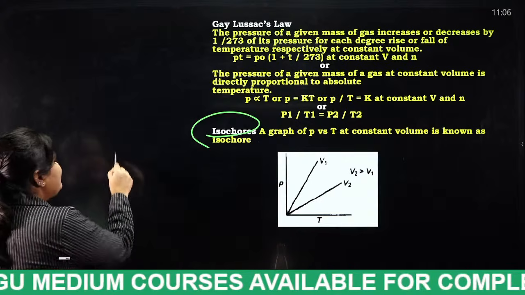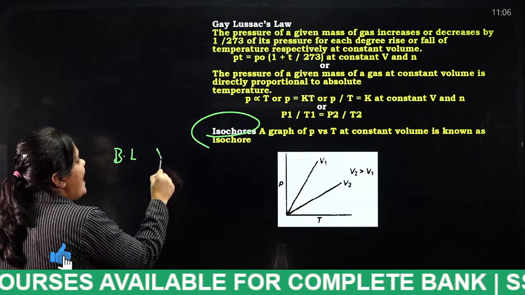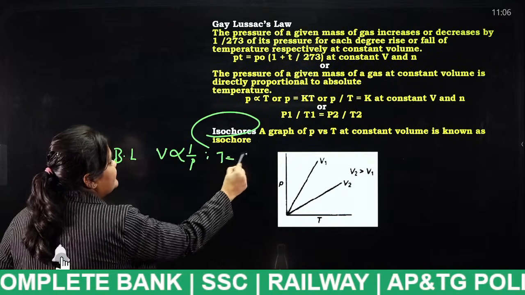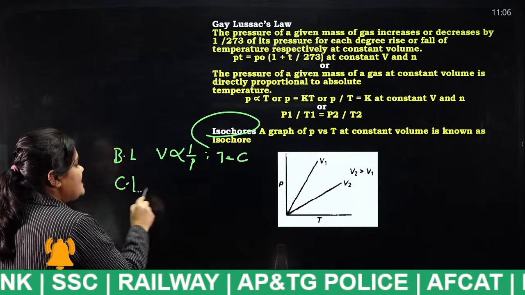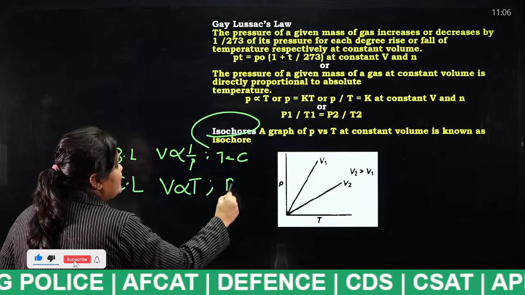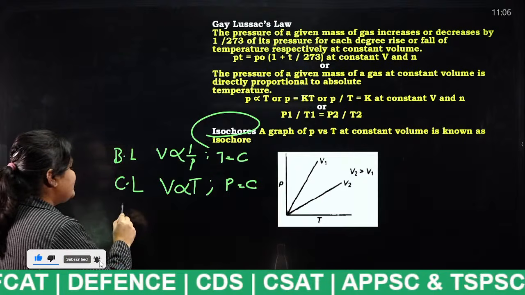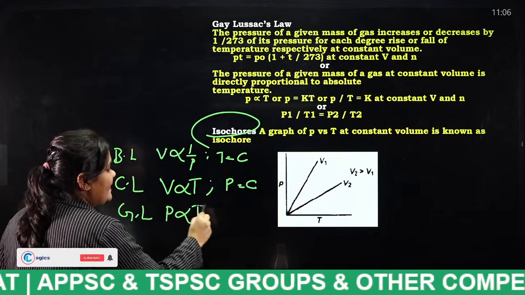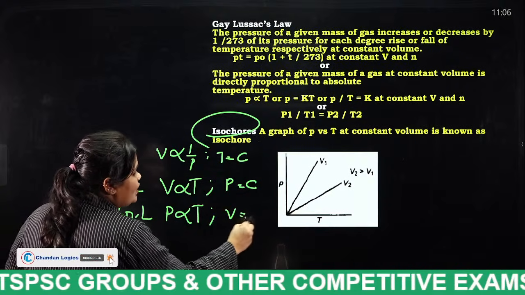Boyle's law is nothing but what, students? Volume is inversely proportional to pressure when temperature is constant. Next comes Charles' law. Charles' law means volume is directly proportional to temperature when pressure is kept constant. And next is Gay-Lussac law. It is nothing but pressure is directly proportional to temperature when volume is kept constant.